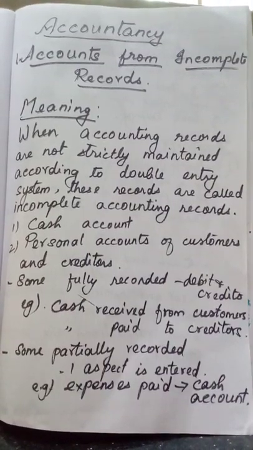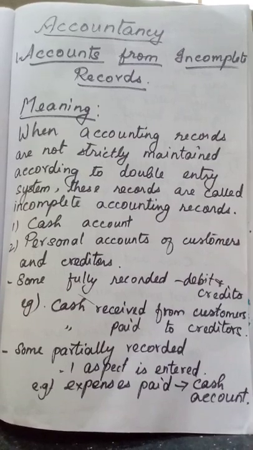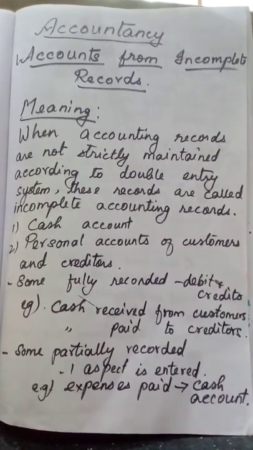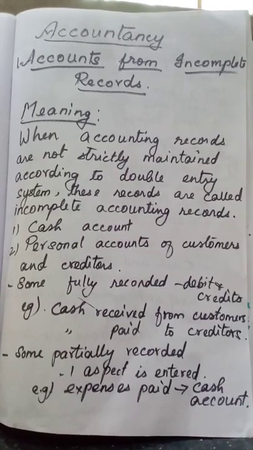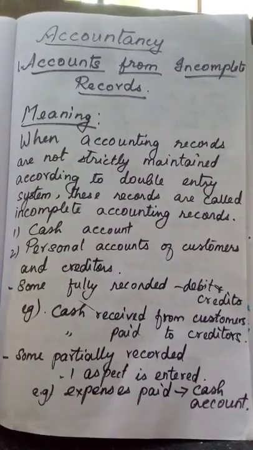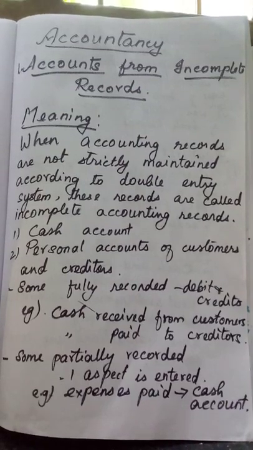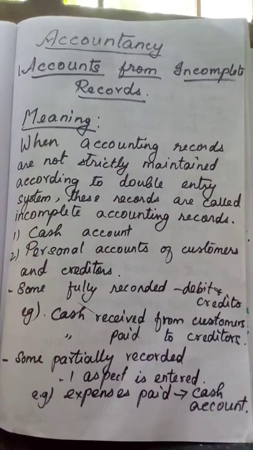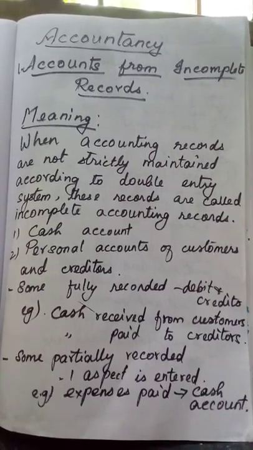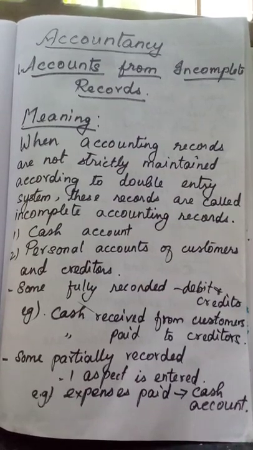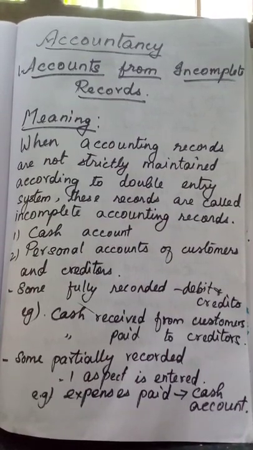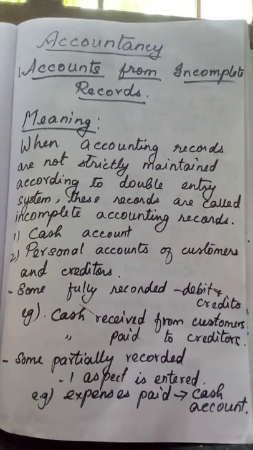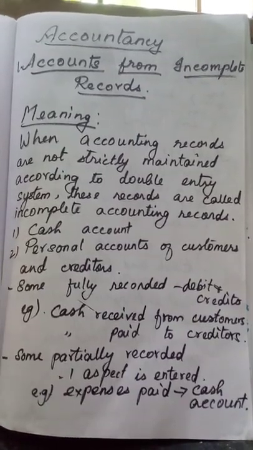So these joint stock companies are asked to prepare the accounts under the double entry system only. There is a section given, section 128(1) of the Indian Companies Act. They have to comply with this provision of the Companies Act 2013. So accounts from incomplete records or single entry system can be followed by only small sized sole trading concerns and by partnership firms. Okay, students, you might have understood the meaning.